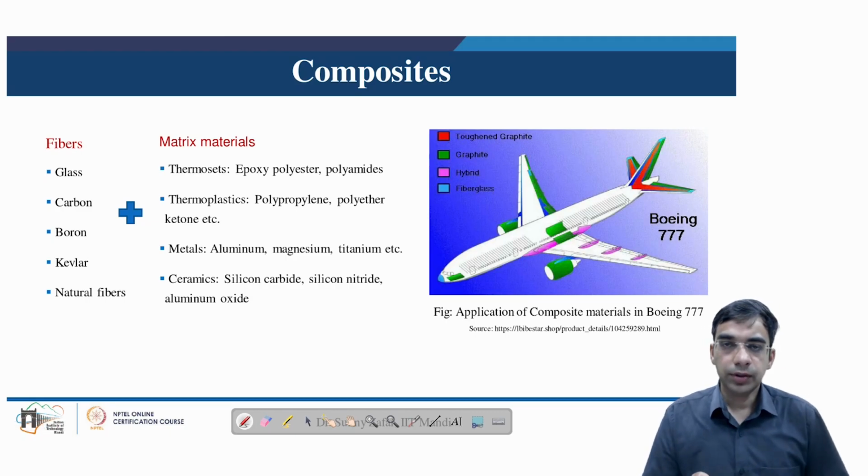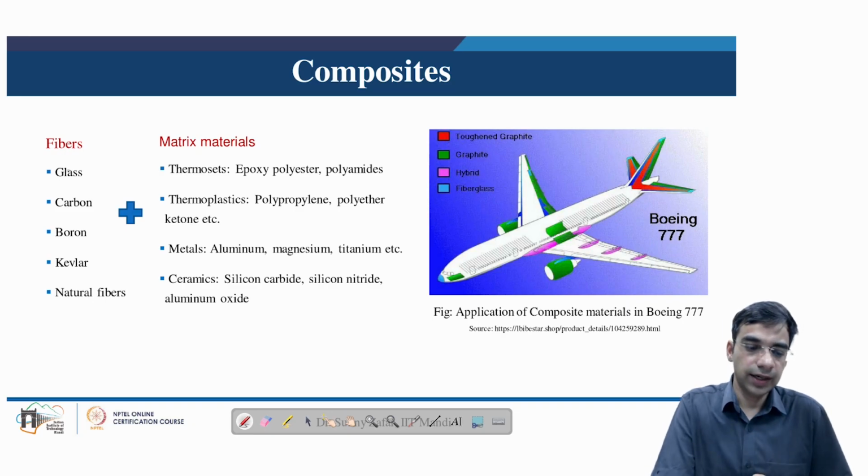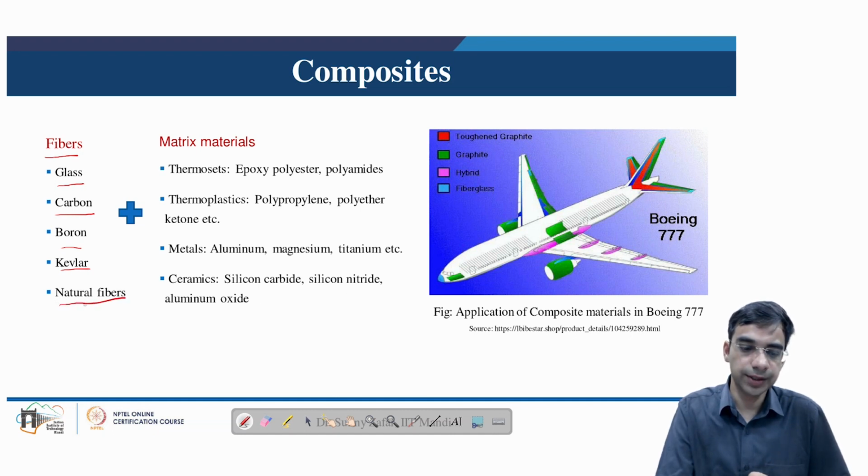Now, if we talk about composites, they utilize fibers, especially the structural composites, which are used in aerostructures or maybe the wind turbine blades. They utilize fibers, especially synthetic fibers like glass fiber, carbon fiber, or in some applications Kevlar or boron fiber may also be used. And in many applications, natural fibers which are derived from plants and animals may also be used as reinforcement.